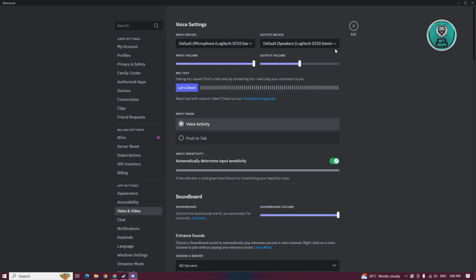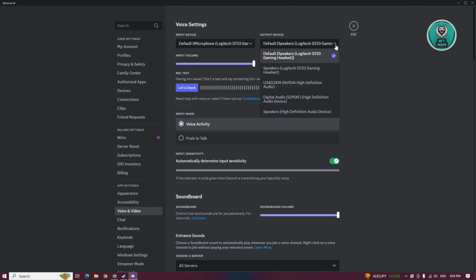Now in here, what we need to do is set our output device to the correct output device. If you set this to a different one, it might not work properly. So what I would suggest you try doing here is select your actual device itself in here. For example, if you want to hear from your headset, choose your headset here. As you can see, sometimes setting this to default actually is the problem itself. You won't hear anyone if your default speaker or audio device is different on your Discord. So for example, if you want to hear from your headset, choose your headset here, or your speaker, choose your speaker here.